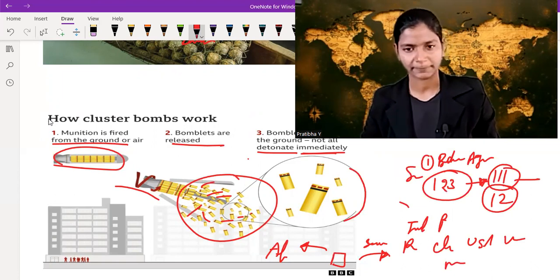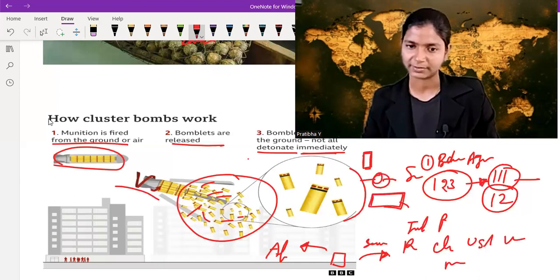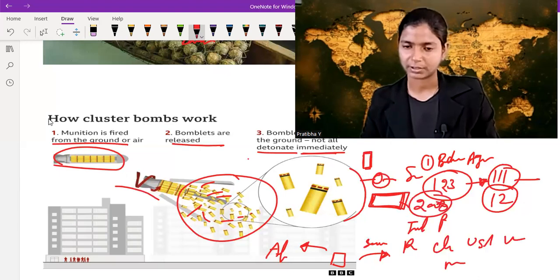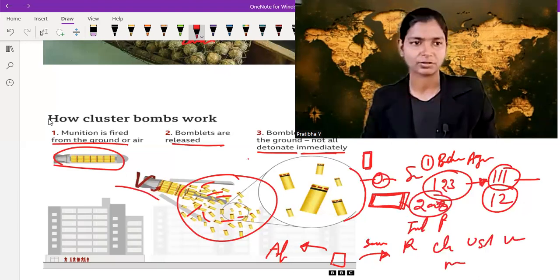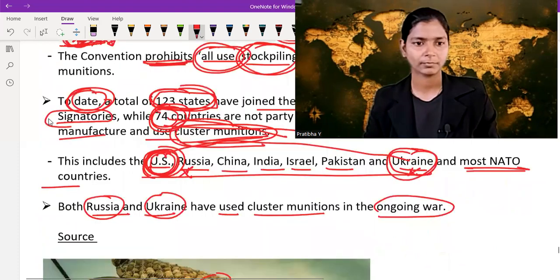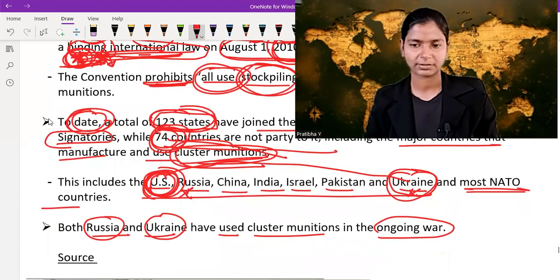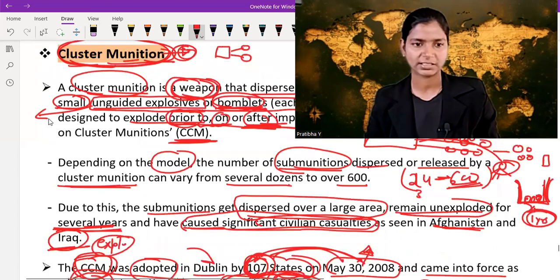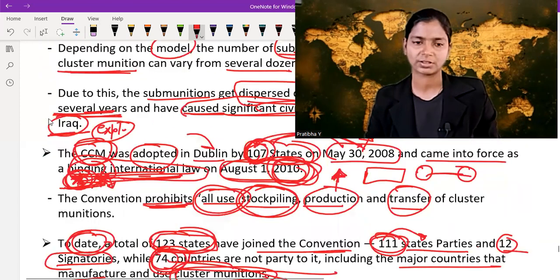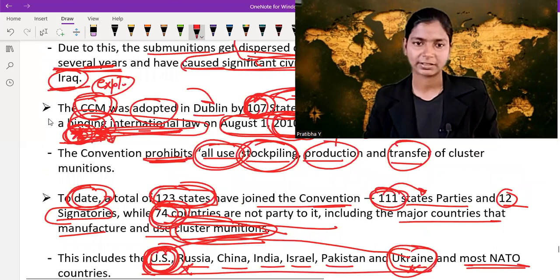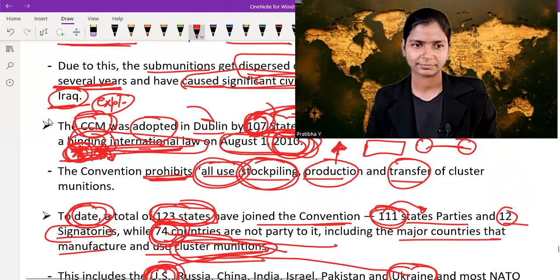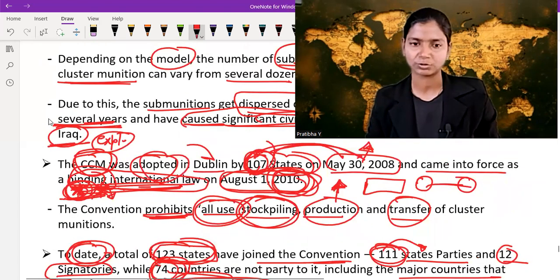And its quality is that it detonates before, on, or after the impact, and several human casualties take place. And in 2008, a convention, CCM, Convention on Cluster Munition, 2008, 107 countries adopted it and it came into force in 2010.